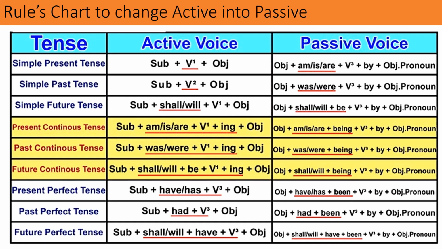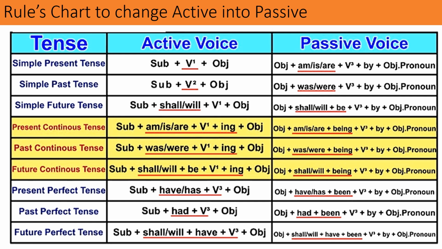So this is the rule chart to change active into passive voice. So students, I want to tell you that there are 12 types of tenses in English grammar, but only 9 types are given here. So we can use only these 9 types of tenses to change active into passive or passive into active.